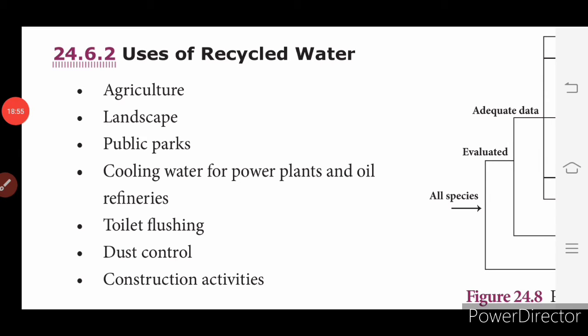So what are the uses of this recycled water? For what purposes can we use this recycled water, except drinking? It can be used for agricultural purposes, that is irrigation, then landscape, public parks, cooling water for power plants and oil refineries, toilet flushing, dust control, and construction activities.